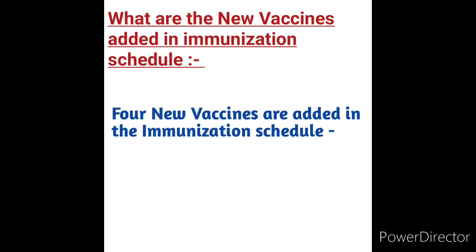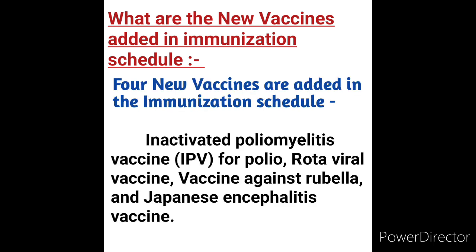Next we will see the new vaccines added in the immunization schedule. Here four new vaccines are added. We will see them: inactivated poliomyelitis vaccine IPV, rotaviral vaccine RVV, the vaccine against rubella, which we already discussed previously in this video, and the Japanese encephalitis vaccine. These are the four vaccines newly added.